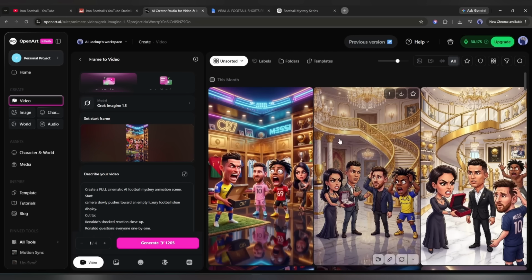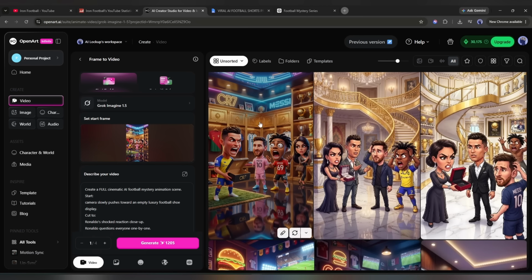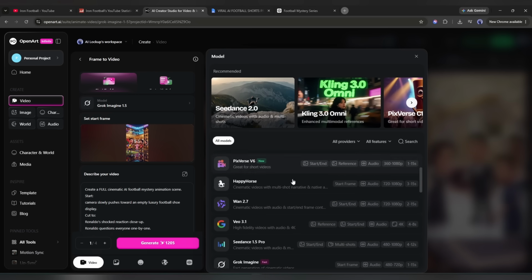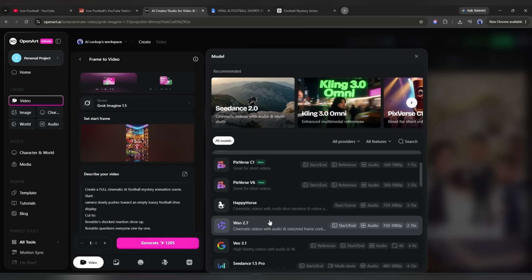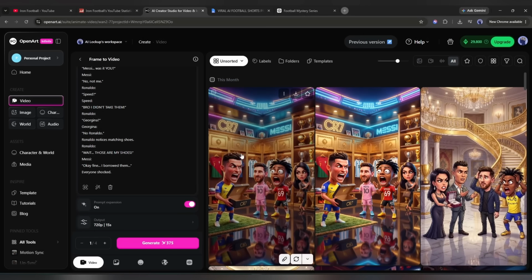This is perfect. More interesting than the Iron Football channel. Now, I will use another model to generate the same video. This time, I am using the WAN 2.7 model. The same prompt and the same settings. And here is the result.